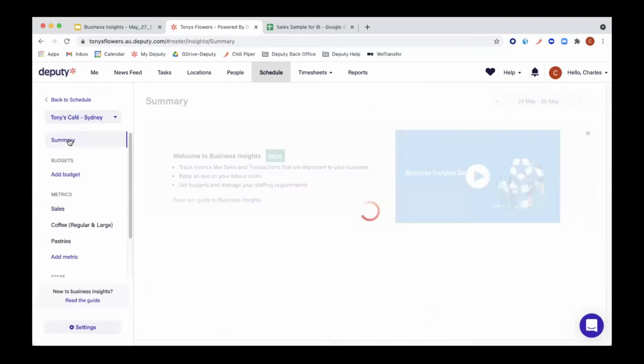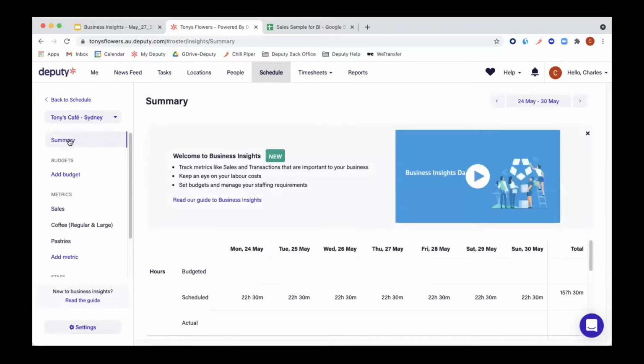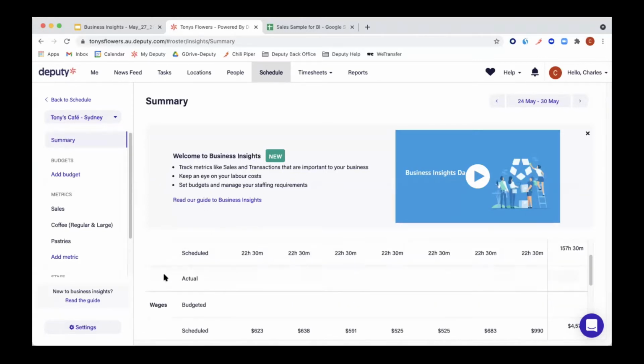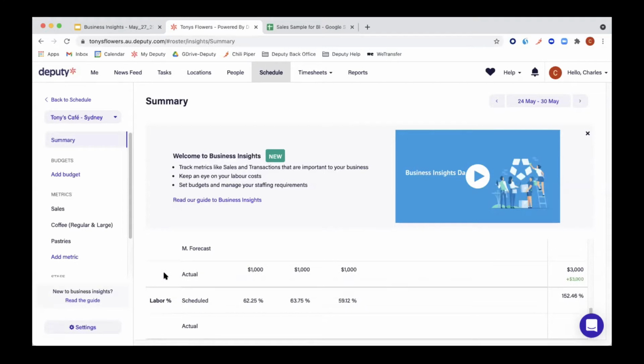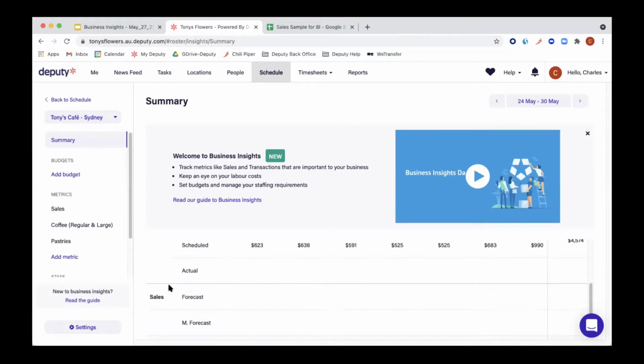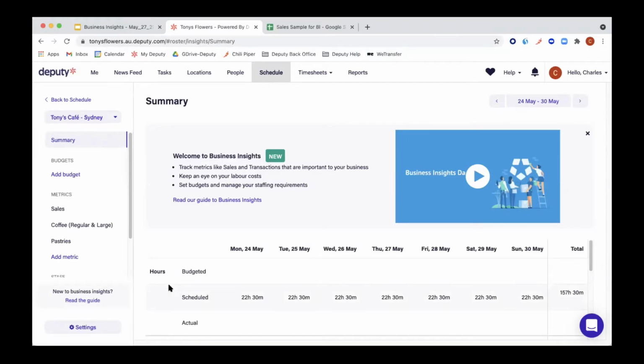Now, welcome to your summary page, everyone. This page is basically a summary of your hours, your wages, the sales, and the labor percentage. This is kind of like your Me tab of the business insights. And this is where you can also see the different metrics you can input.